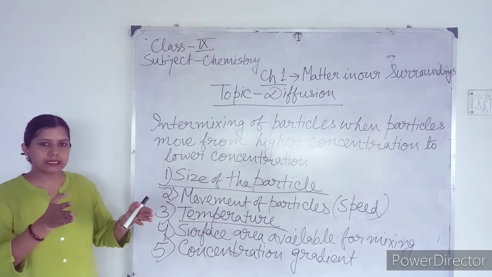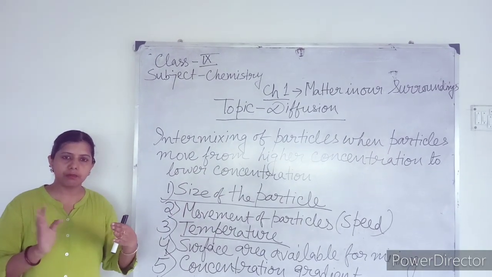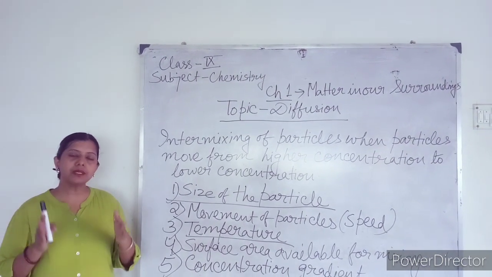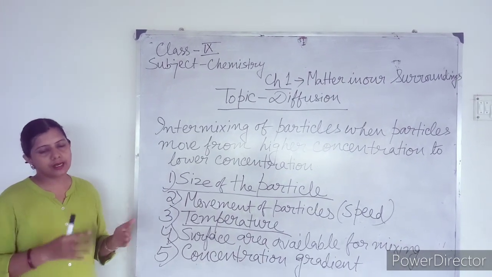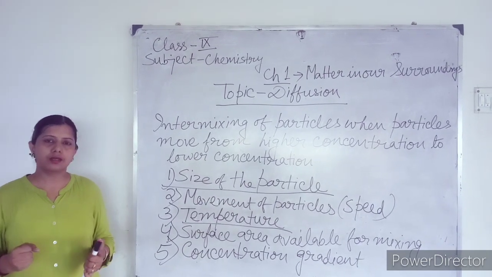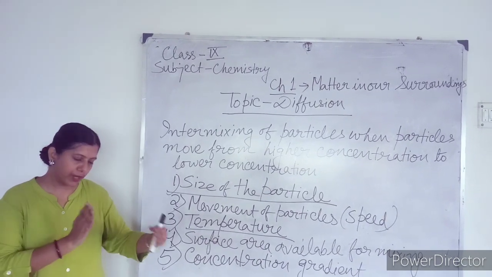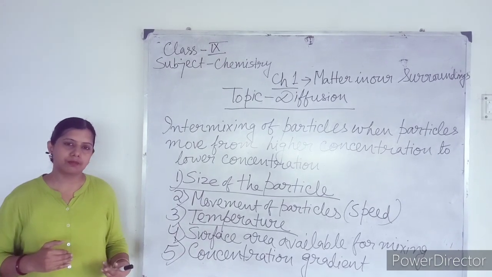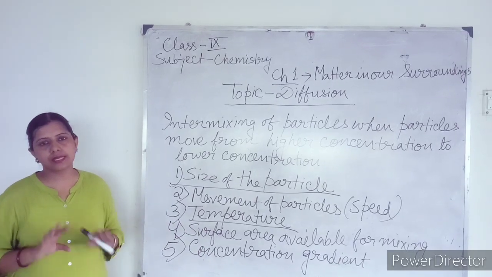Suppose glucose water is there on one side of the semi-permeable membrane and on the other side only water is there. The semi-permeable membrane is not allowing the glucose particles to move. It will allow only water to move. So where there is less water, water will run from the other side to this side. Where the concentration of glucose is more, on that side water will come. The glucose cannot go to the other side, but water can come to this side to balance the concentration.